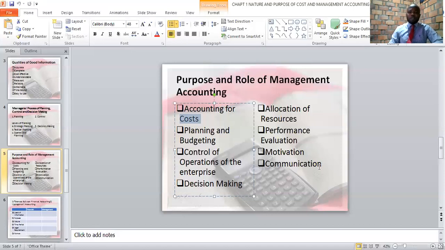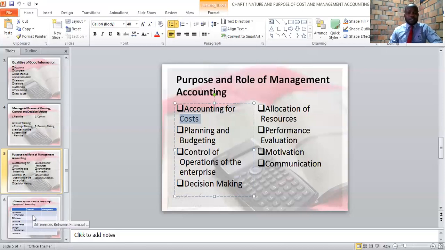Finally, management accounting helps in communication of targets to employees. Basically, the study of management accounting will enable an organization to know the appropriate management accounting information system to put in place, which will help to communicate the different targets that an organization sets.